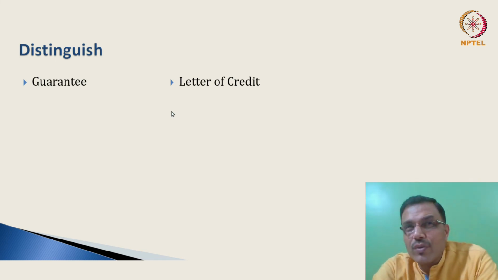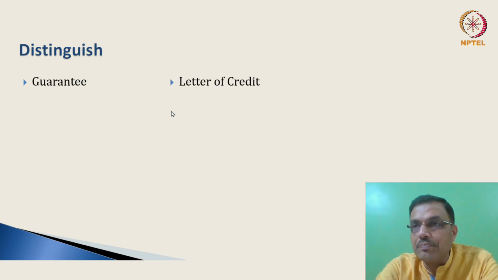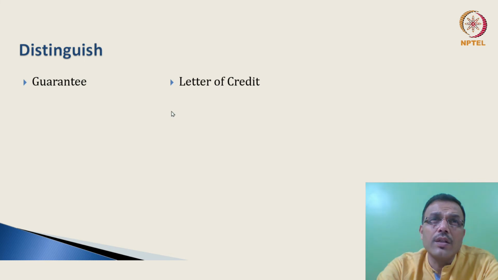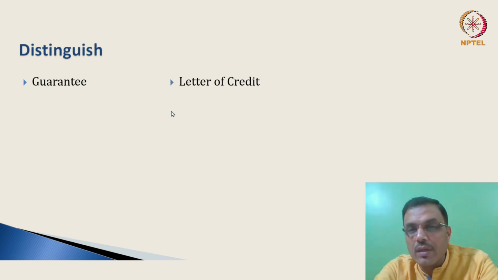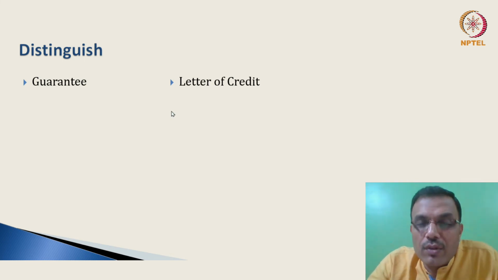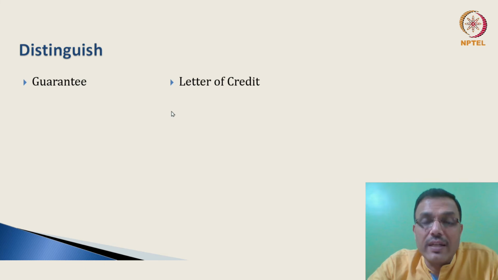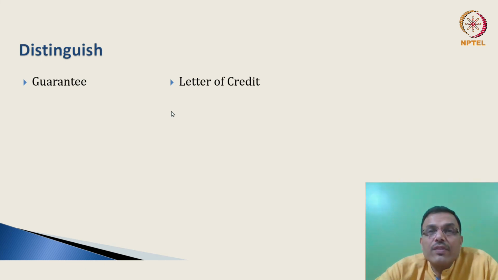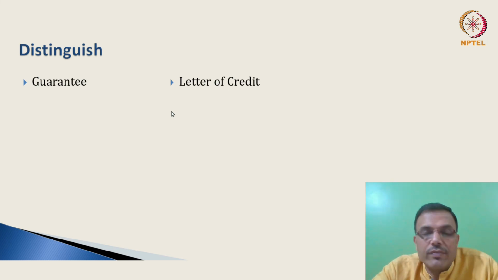Where do you see a letter of comfort? You can also see it when, say, a contractor is trying to submit a bid, and the government insists that the suppliers or the component manufacturers should also support that bid through this letter of comfort. Interestingly, letters of comfort also bring in a third party to the contract. So it's the government and the contractor, then you have the third party who comes and gives the letter of comfort. But letters of comfort usually are supporting documents, and please note, they can be either binding or non-binding. So that's the advantage of a letter of comfort.